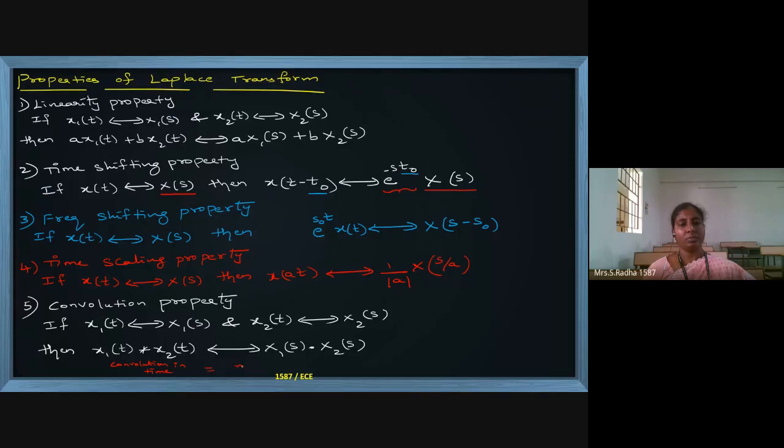Frequency domain means the S domain; the T present on the left side is the time domain. This is the fifth property.